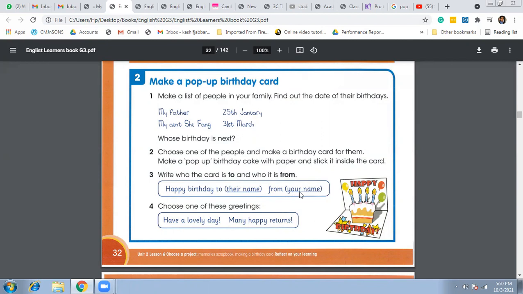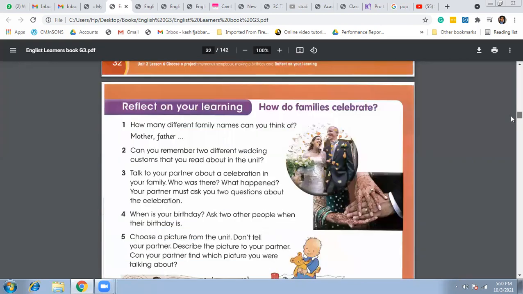You're going to write your own name here. And the fourth thing is that you're going to write some greetings as well. Have a lovely day, many happy returns, happy birthday to you, stay blessed. There are many greetings that you can write for them. You can write 1, 2, 3, it's up to you. Okay. So that was the second project.